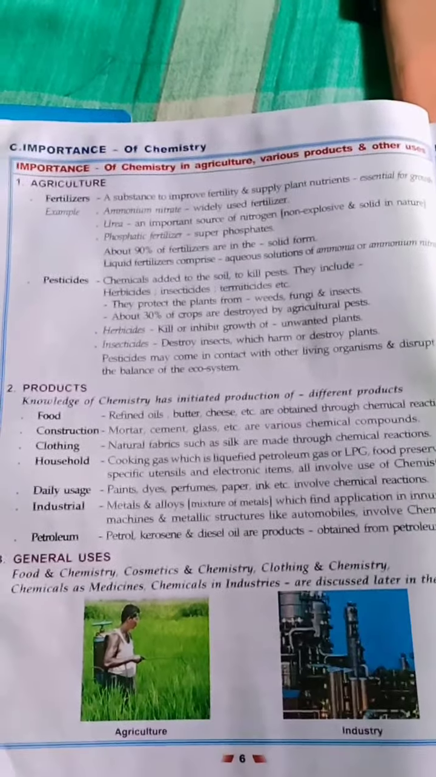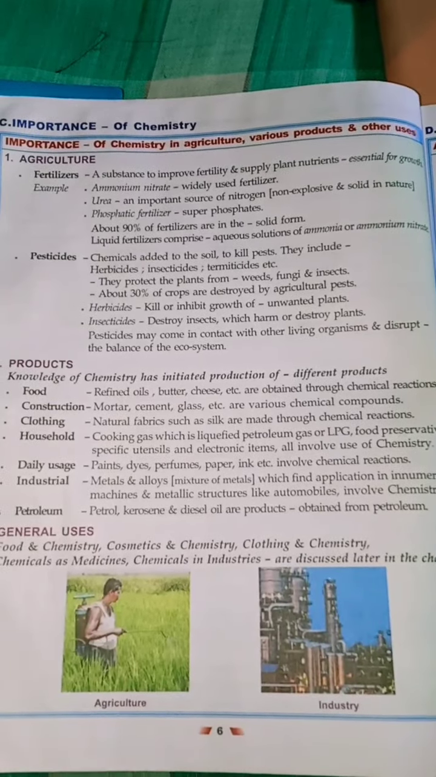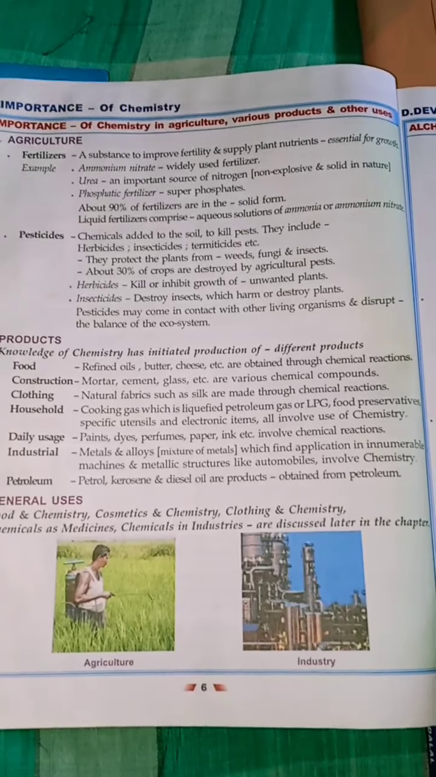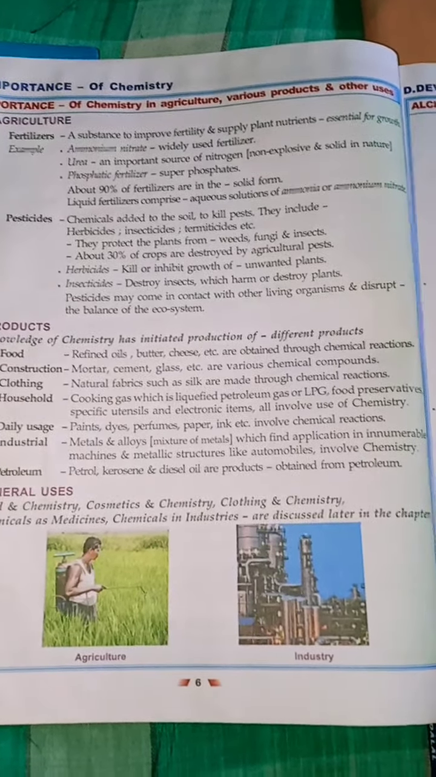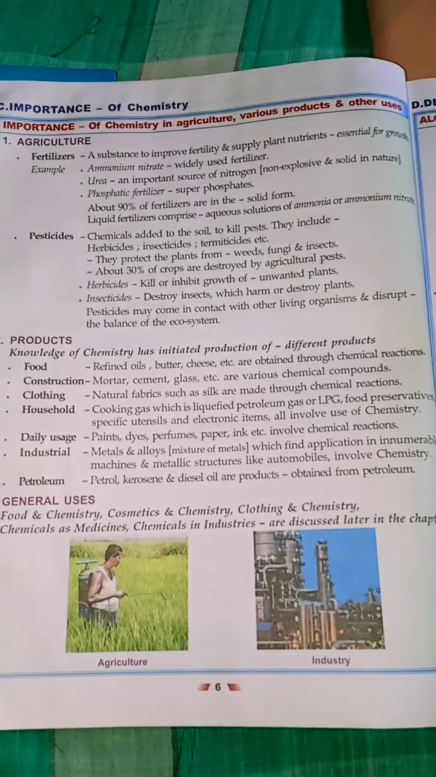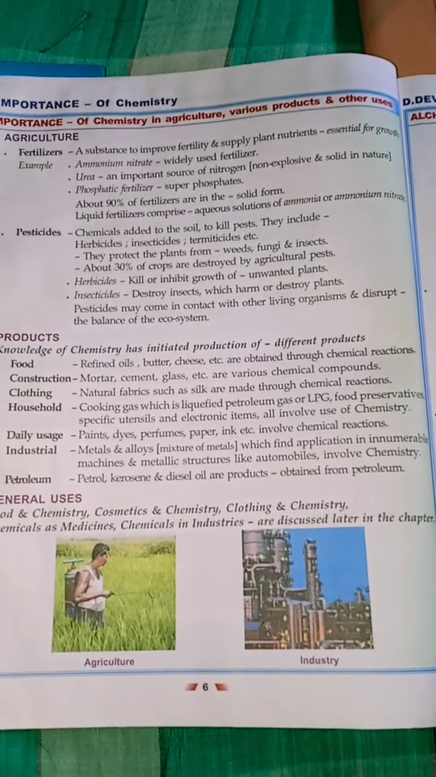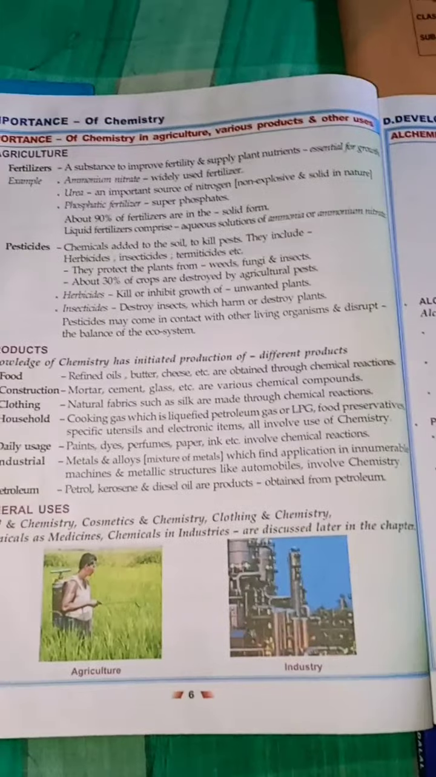Hello children, this is regarding the second portion of chemistry lesson 1, which says importance of chemistry in the field of agriculture, various products and other uses. So generally in agriculture, in the field of chemistry we use fertilizers and pesticides in order to enhance the productivity and at the same time protect the crops from pest infections.